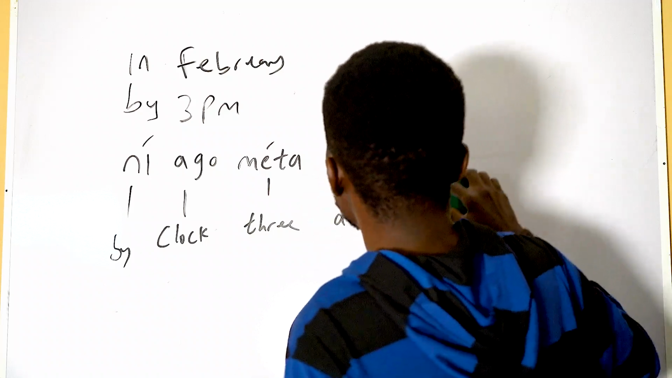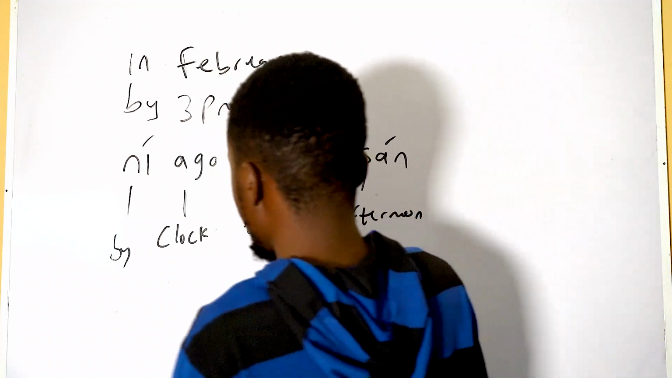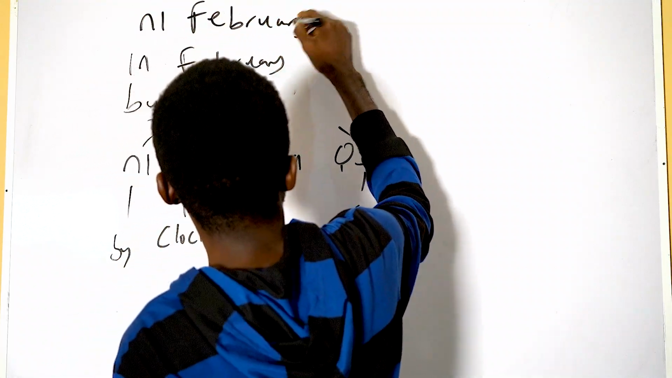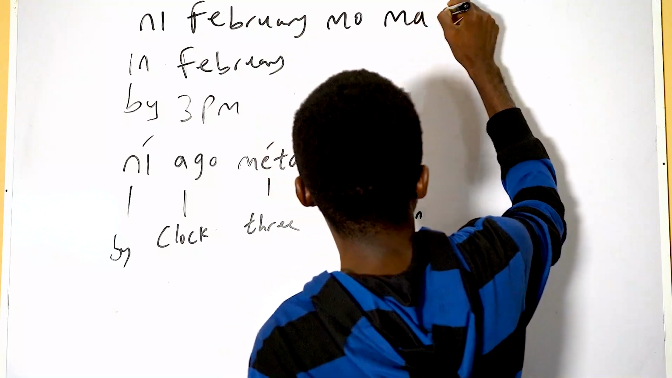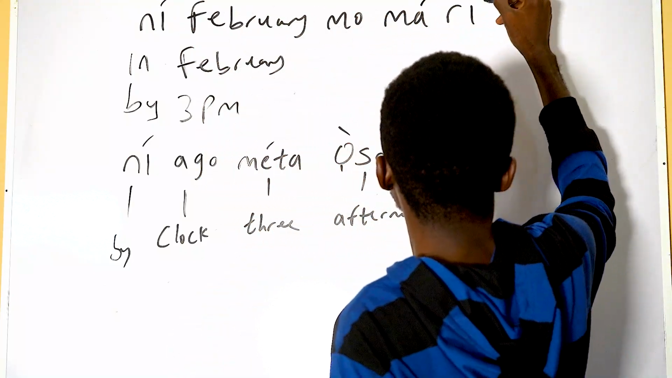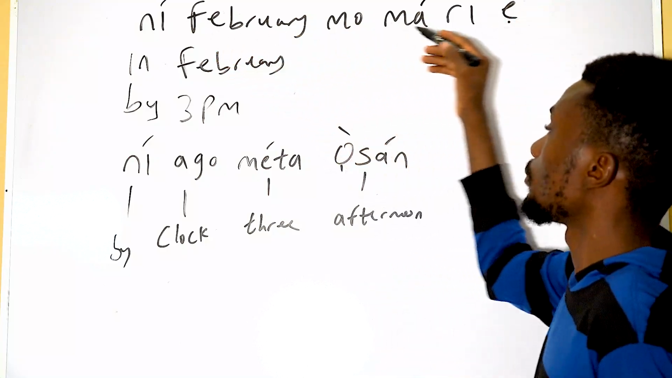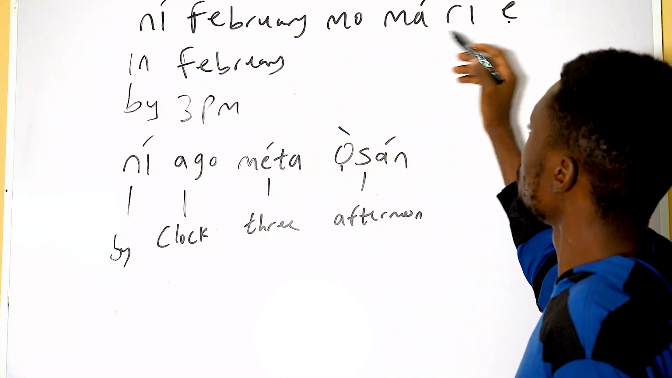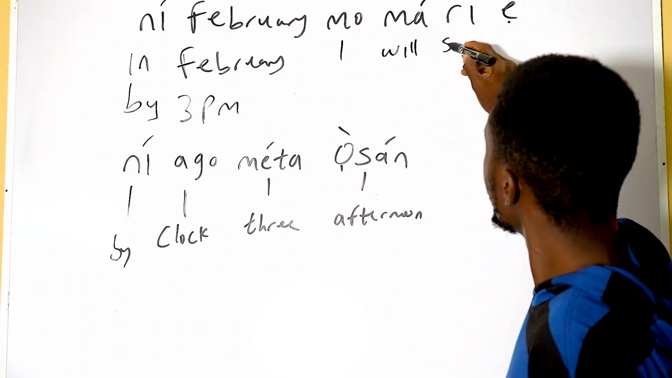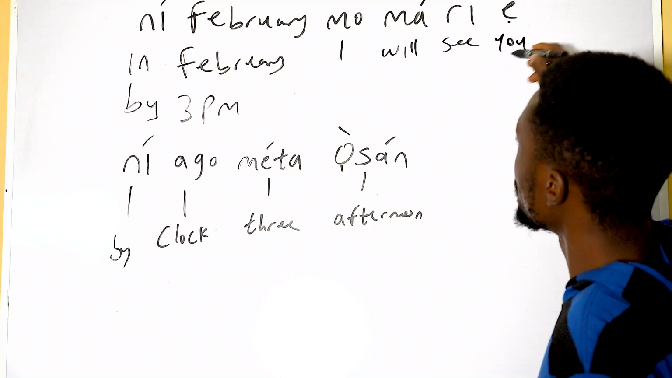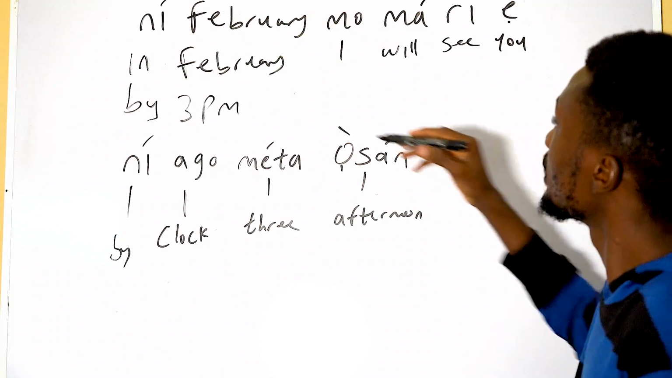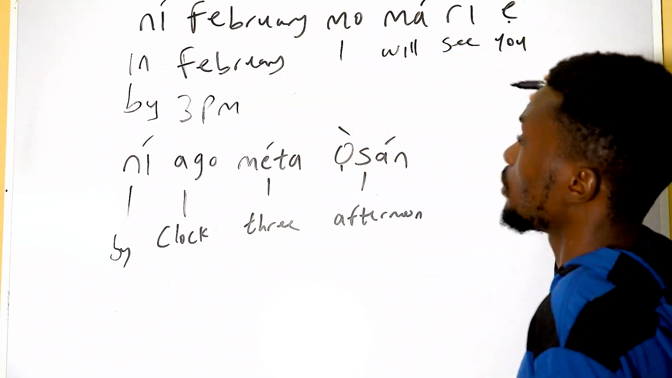Let me write this down. In February, I will see you. Ní February, mo máa rí ẹ. Mo is I, máa is will, rí is see, ẹ is you. In February, I will see you. Ní February, mo máa rí ẹ.